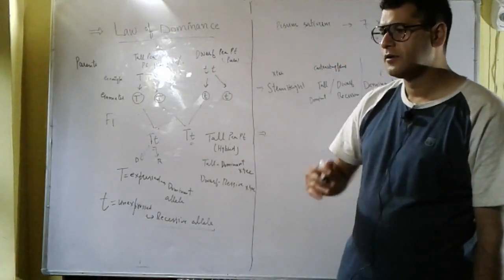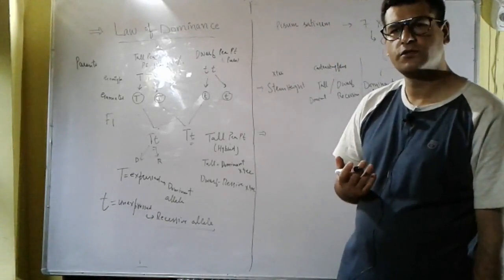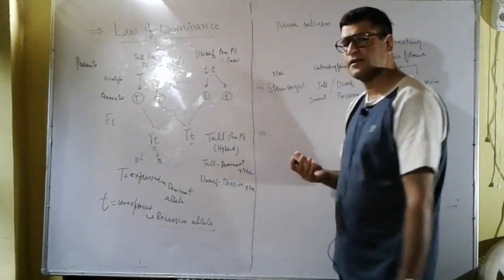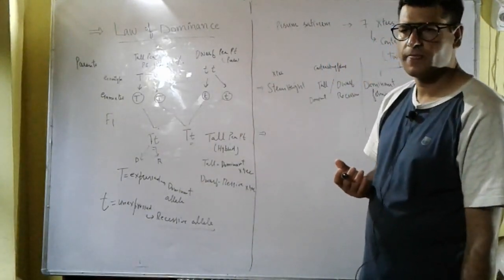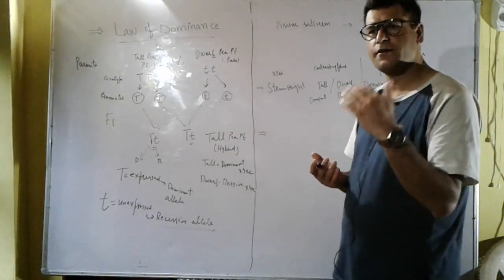One form was dominant over the other form. Some pea plants were tall, some were dwarf.